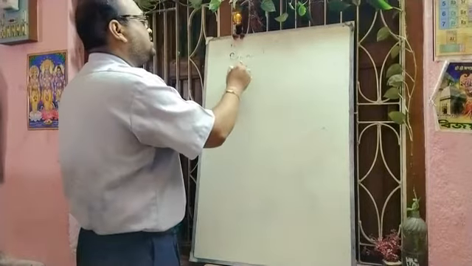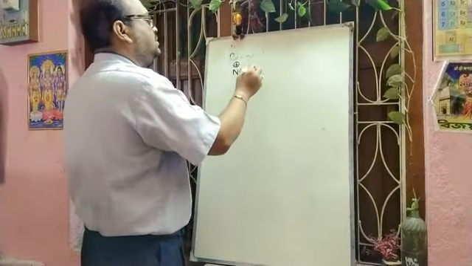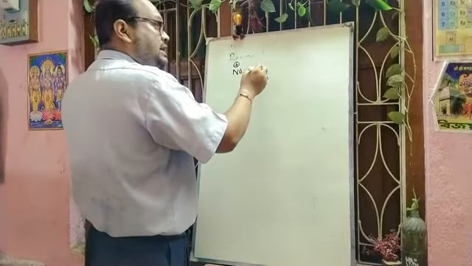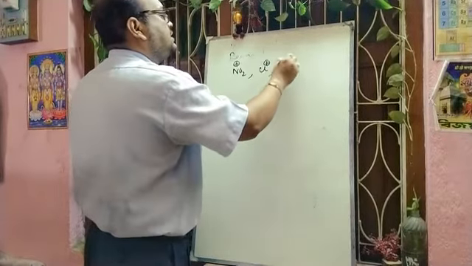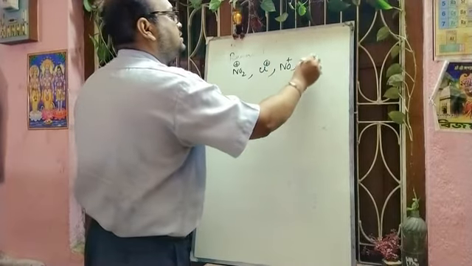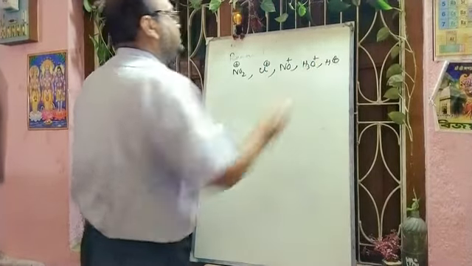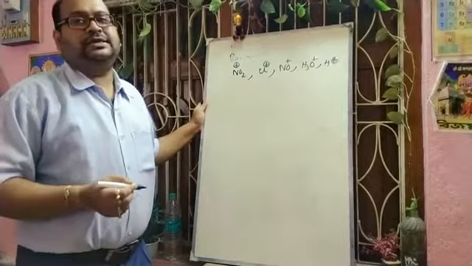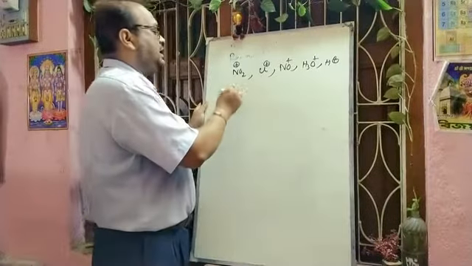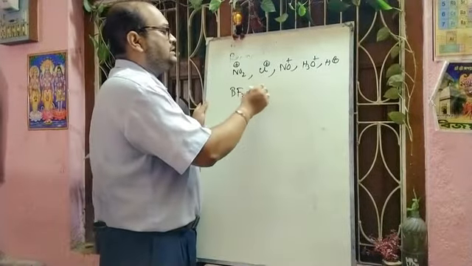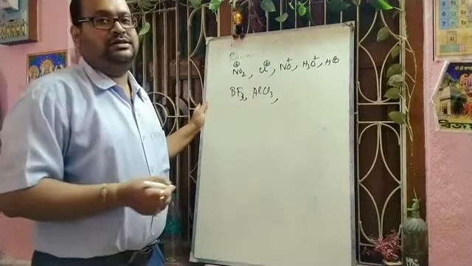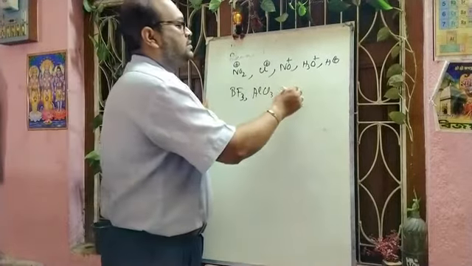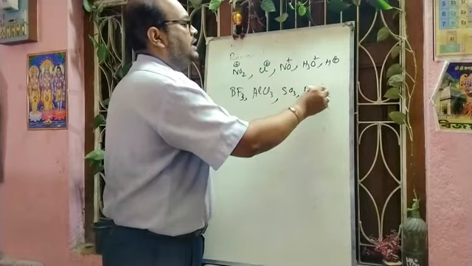NO2 plus. We can write Cl plus, NO plus, HCO plus or H plus. These are the positive electrophiles. And for neutral electrophiles, we can write BF3, AlCl3, sulfur trioxide, ferric chloride, etc.